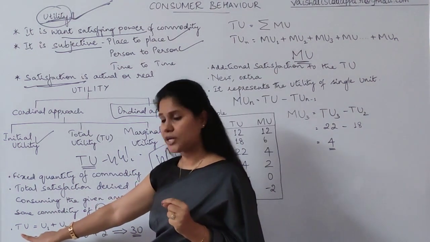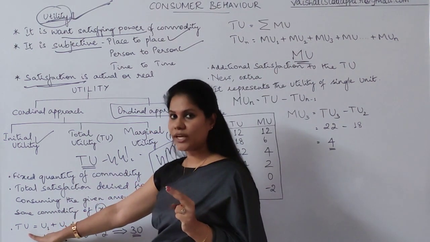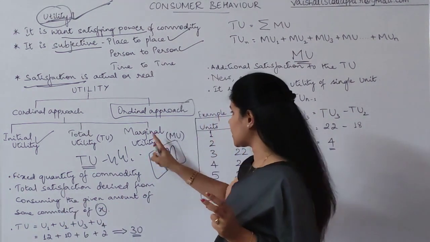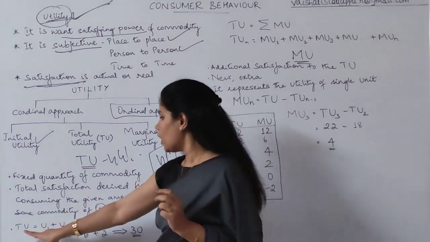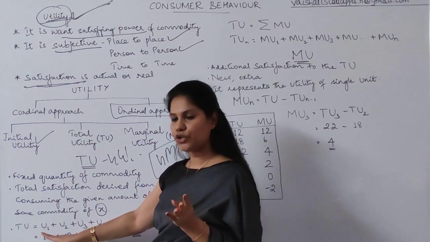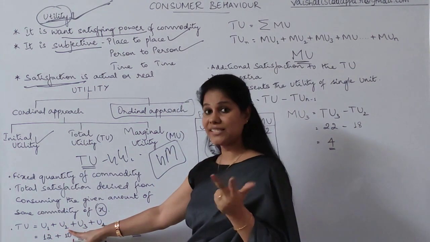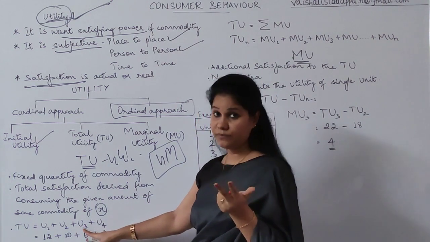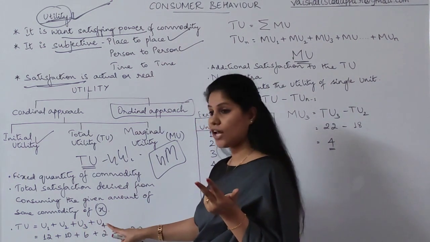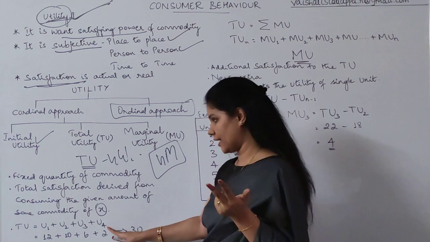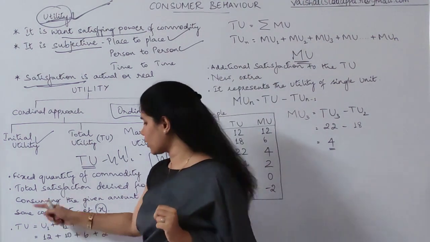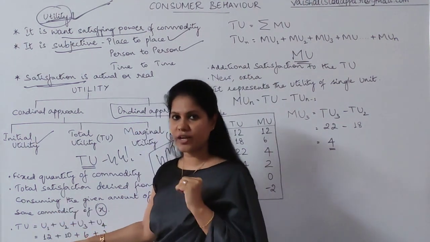So how are you going to measure it? TU is nothing but total utility, MU is nothing but marginal utility here. Total utility is equal to, how are you going to measure? I went with the first glass of water, the utility from the second glass of water, how much utility I got from the third glass, and how much from the fourth glass. So now let me talk about how much satisfaction I have got.